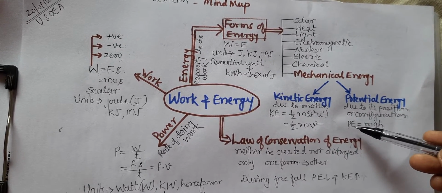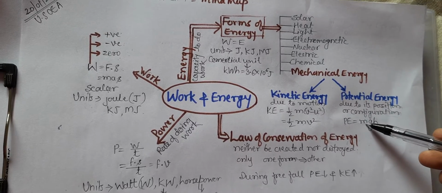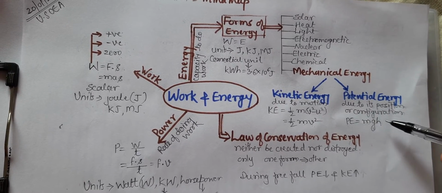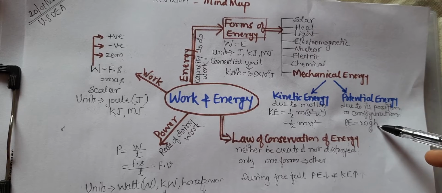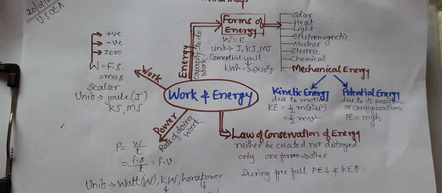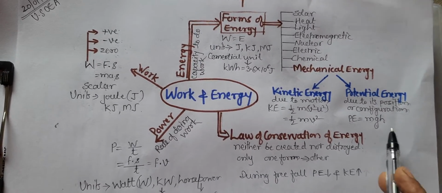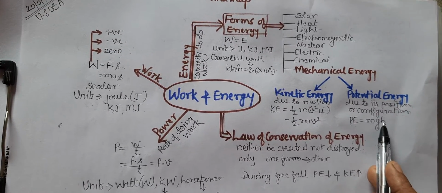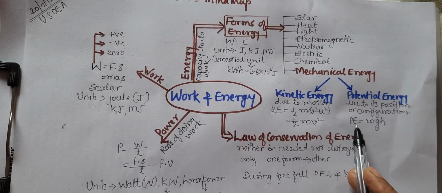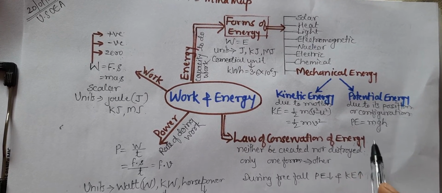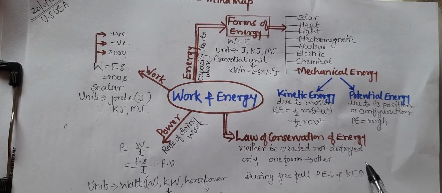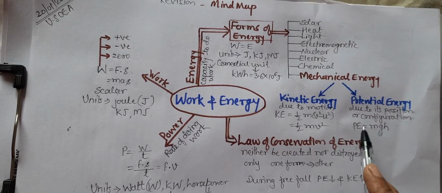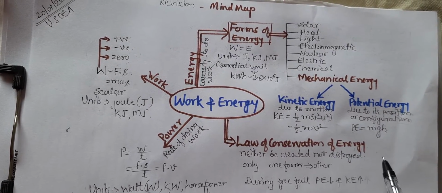So here we can see that potential energy is directly proportional to the mass, as well as directly proportional to the height at which the object is kept. So if the object is at a greater height, at a higher position, then potential energy will also be higher. When it is falling, it means it is coming down, its height is decreasing, so potential energy should also decrease.